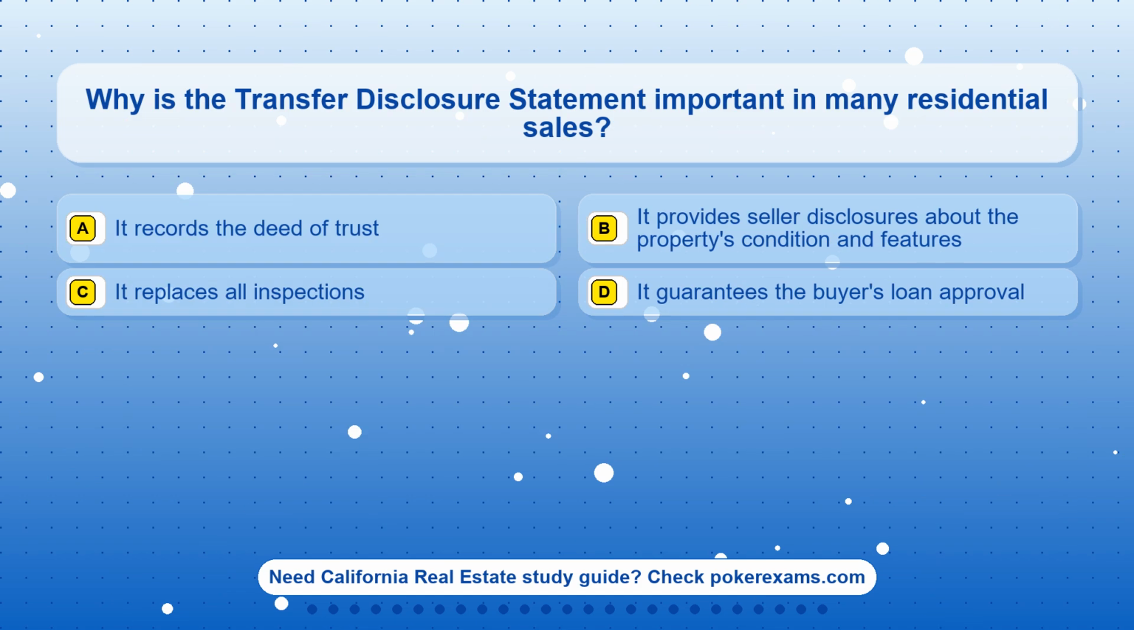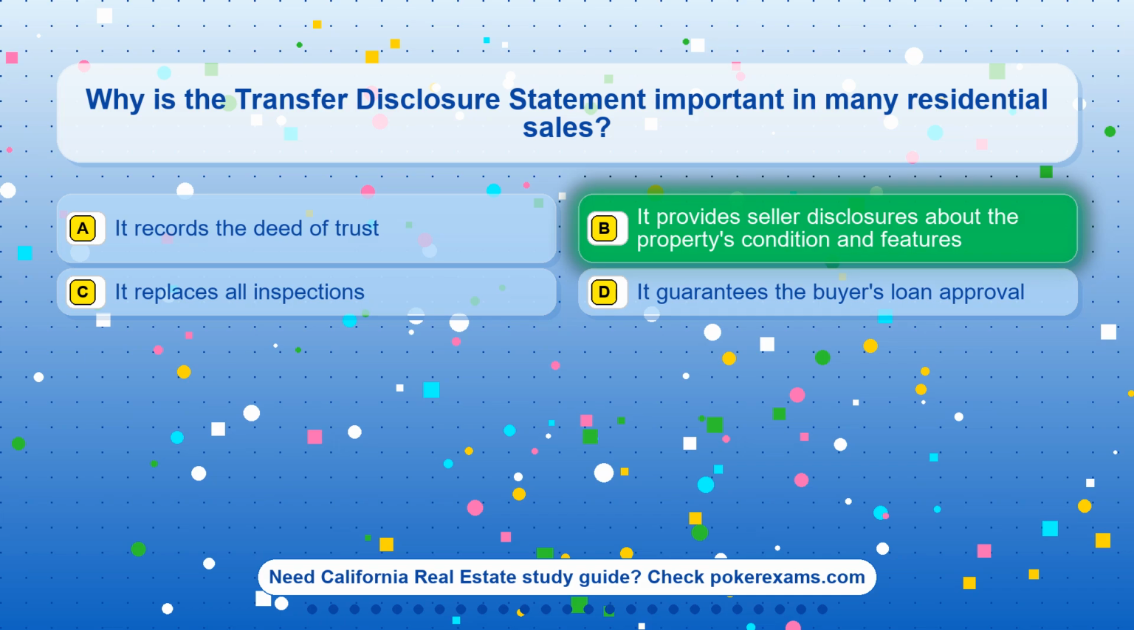Question 11. Why is the transfer disclosure statement important in many residential sales? Option A. It records the deed of trust. Option B. It provides seller disclosures about the property's condition and features. Option C. It replaces all inspections. Option D. It guarantees the buyer's loan approval.